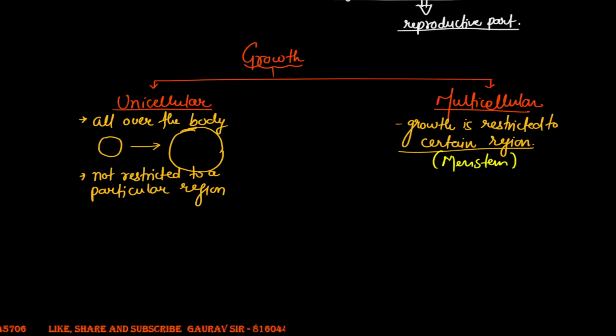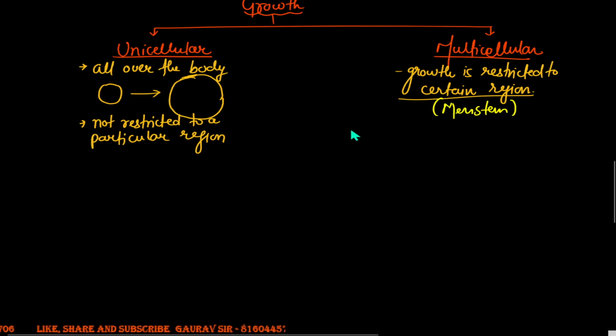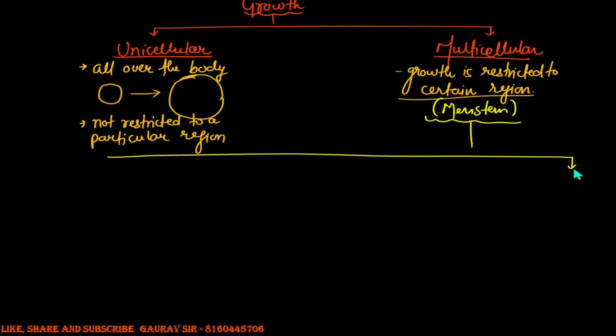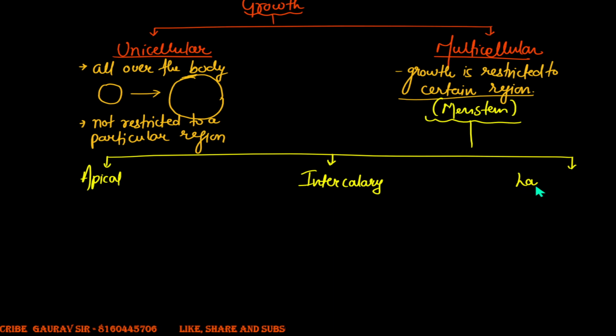On the basis of the meristems present in the plant, there are different positions where these meristems are found. There are meristems called apical meristems. Similarly, you have another class of meristems called intercalary meristems, and lastly you have meristems called lateral meristems.